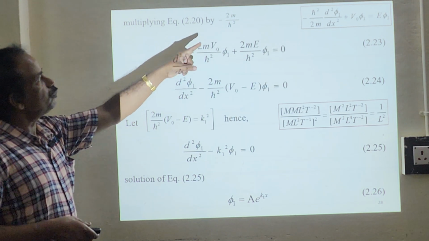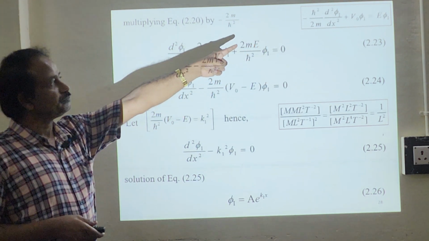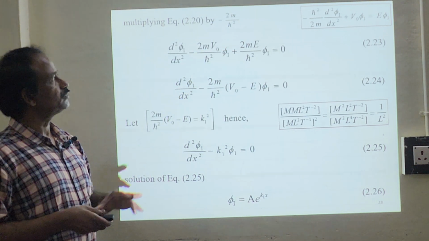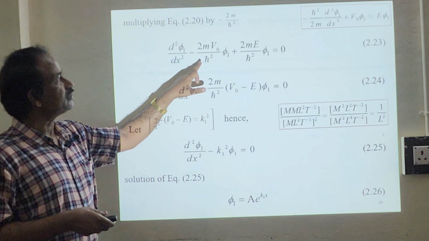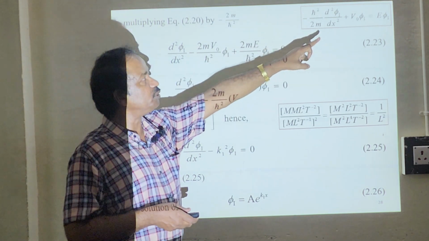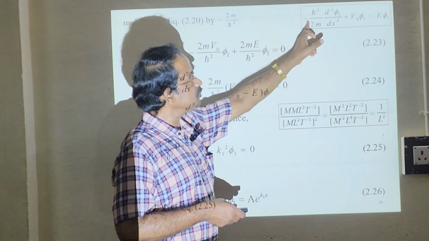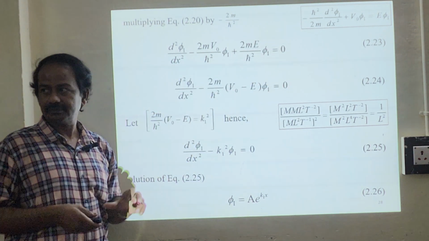Now multiply equation 2.20 by minus 2m by h bar squared. So the first term will go like this and the second term will be exactly like this. I am going to bring the E term to the right hand side. I have already multiplied with minus, so this will become plus.